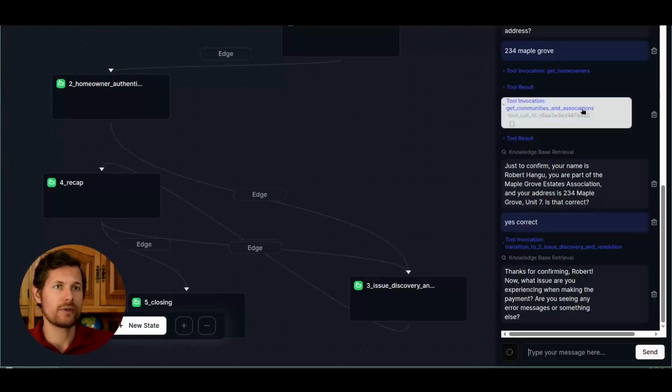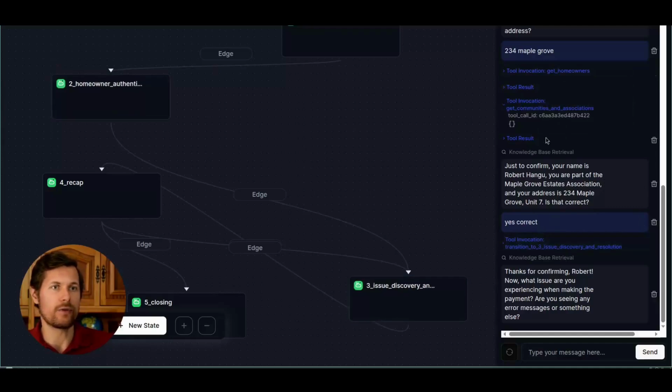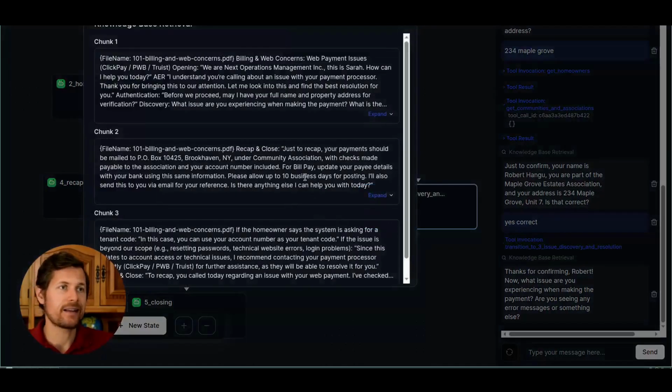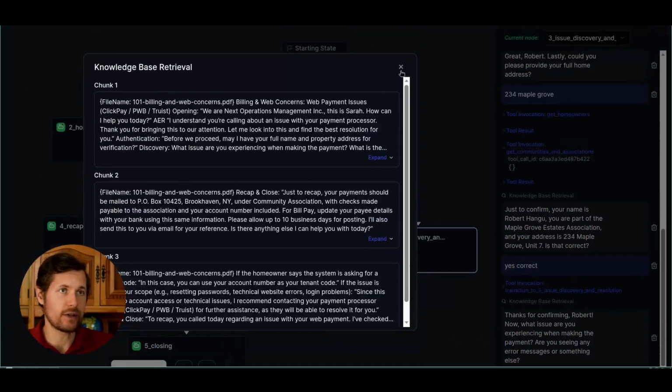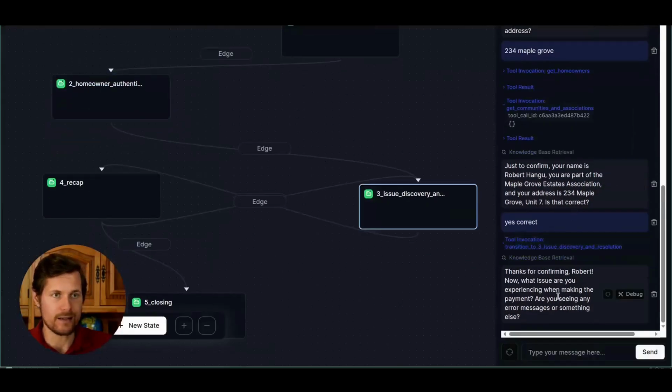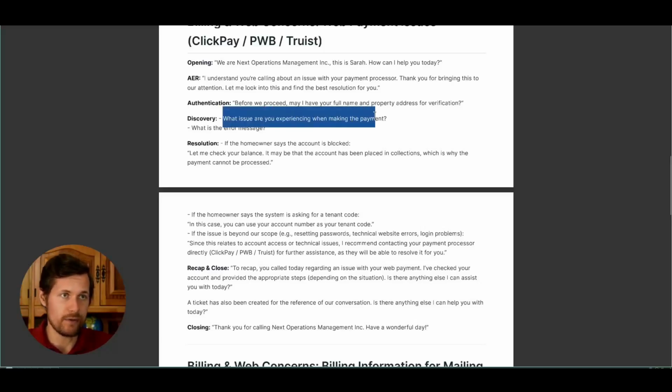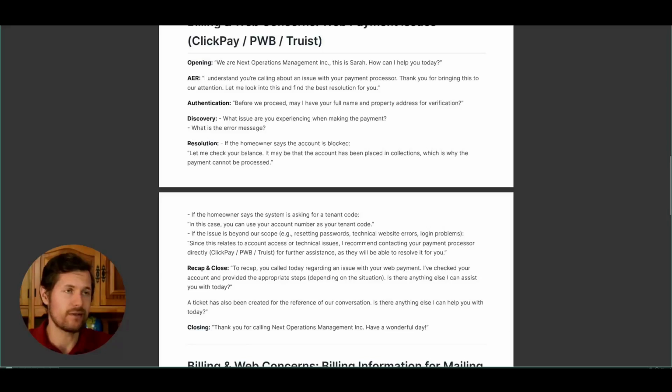And we can also visually see each stage that it goes through. So we can see here, now it goes into the step issue discovery. And now it asks me, what is the error message? And again, it retrieves knowledge from the database. Very good. And we can double check, correct. It asks me, are you seeing any error message or something else? I look at the document. The protocol is exactly this. What issue are you experiencing? What is the error message? Which is very good because I wanted to follow the steps of the protocol.